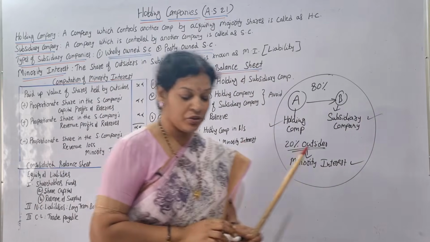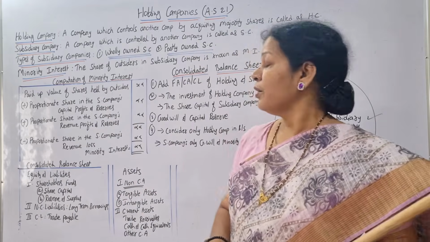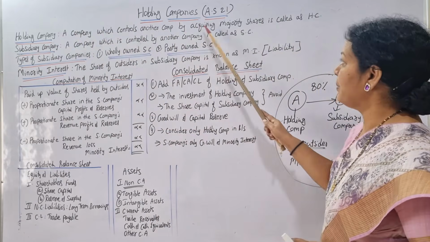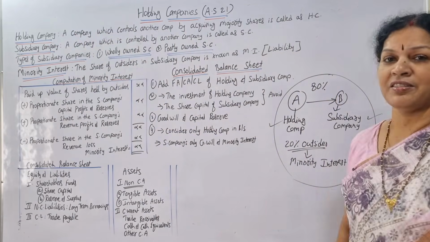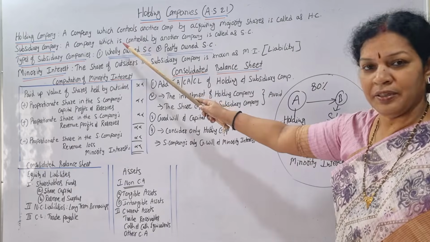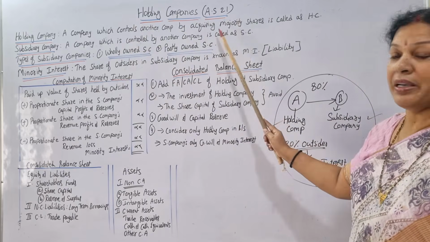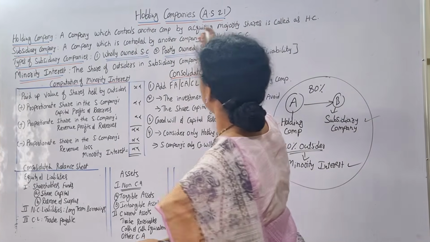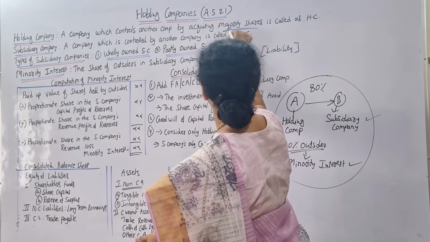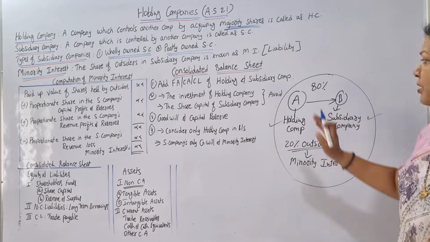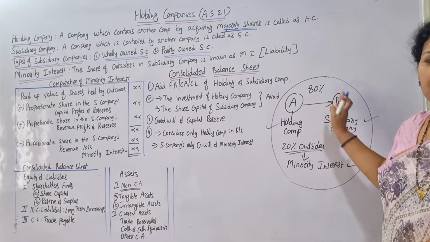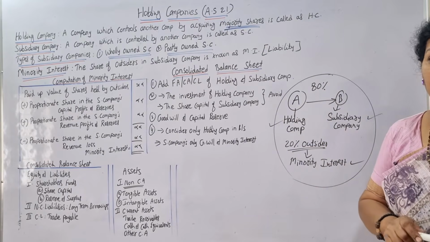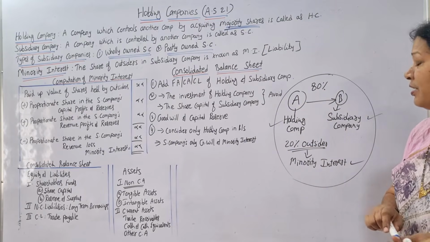Am I clear? Now let's focus on the definitions. First one, holding company. What is the definition of a holding company? A company which controls another company by acquiring majority shares is called a holding company. Here A company has 80% of the shares in B company, so A has the majority of shares. That is 80%, so we call it a holding company.